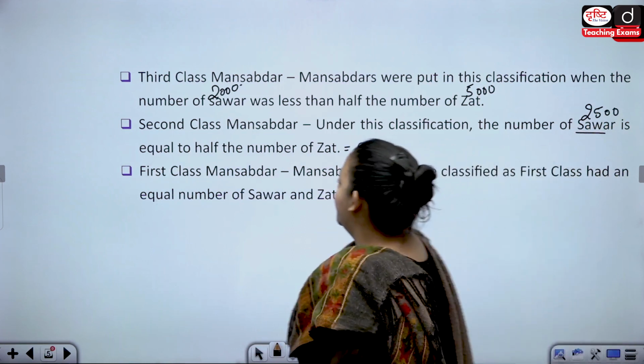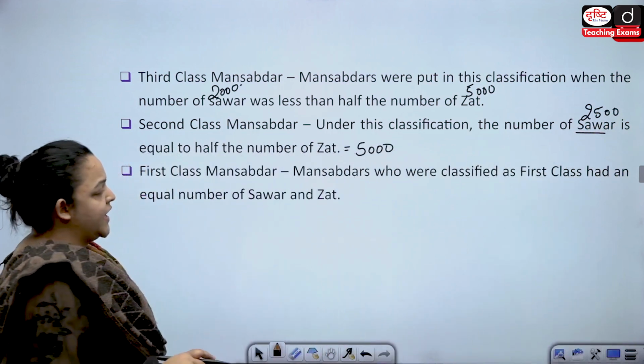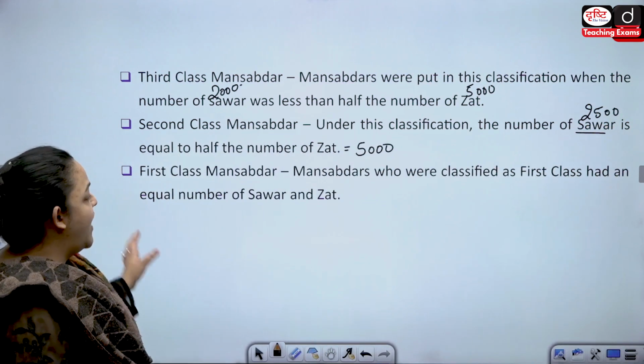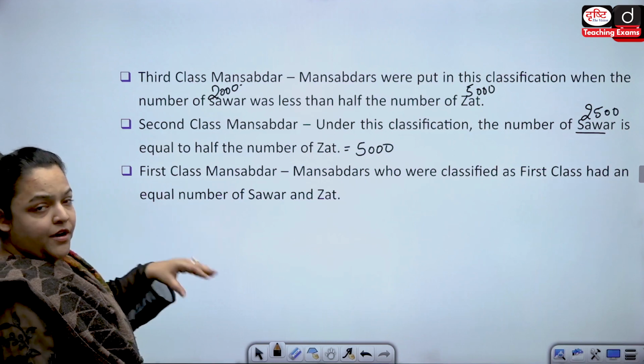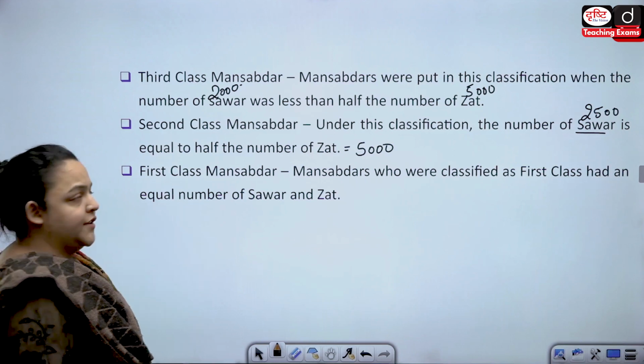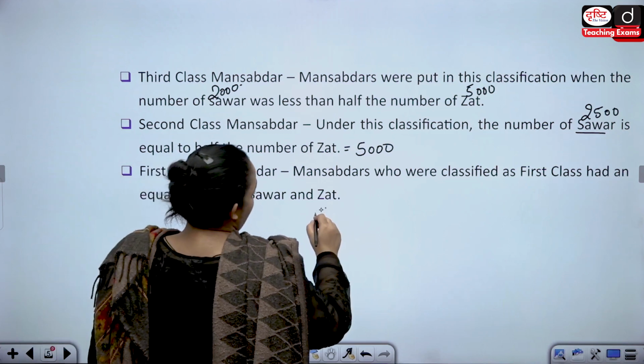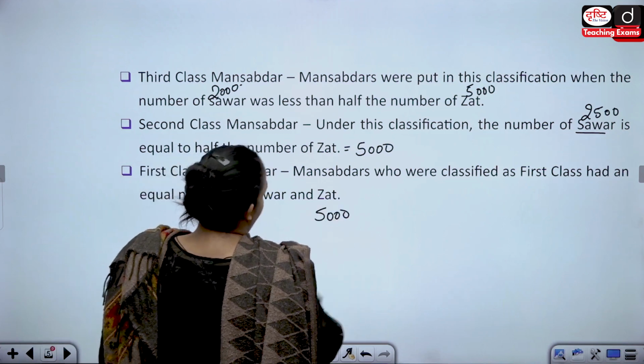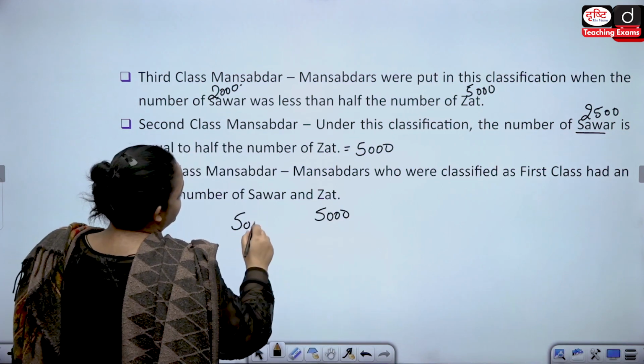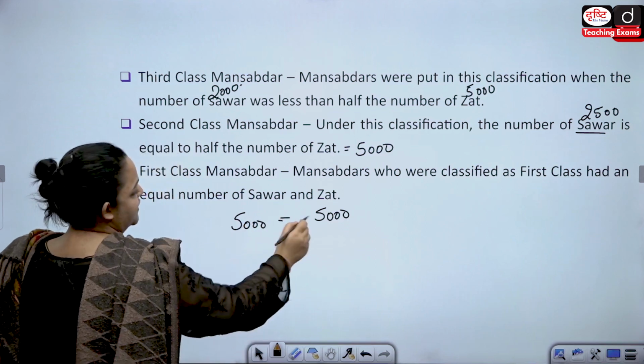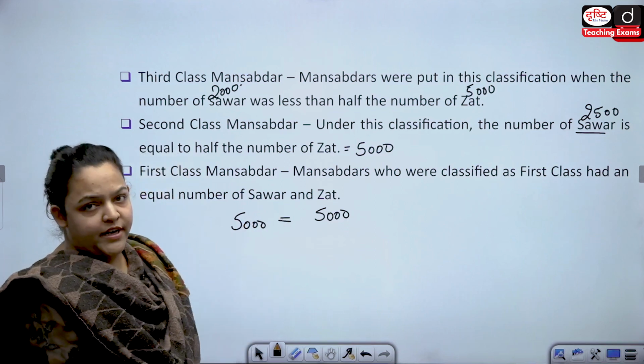The first class of Mansabdar is when the Sawar and the Zat number are equal to each other. So, if Zat is 5,000, then Sawar also has to be 5,000. They would be equal in number.